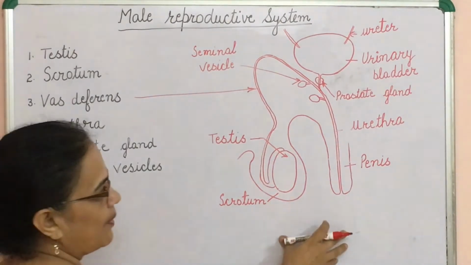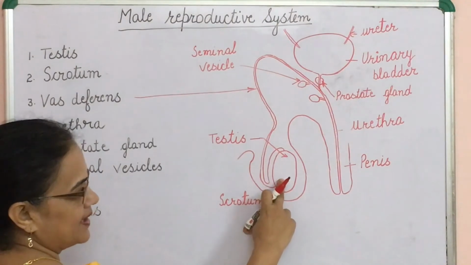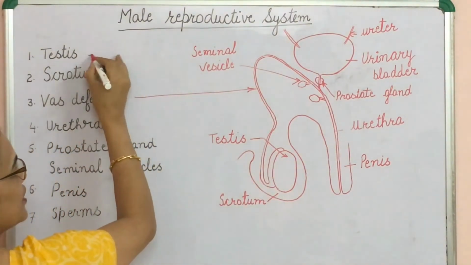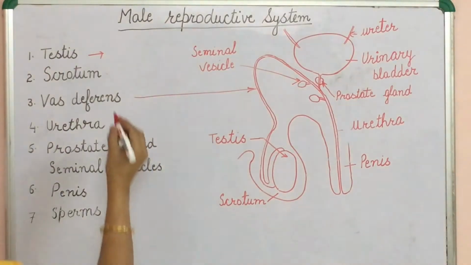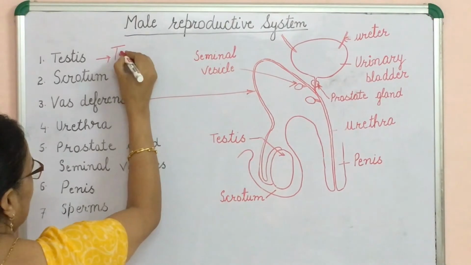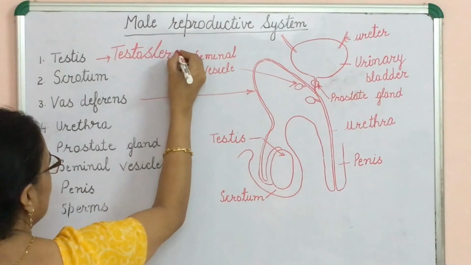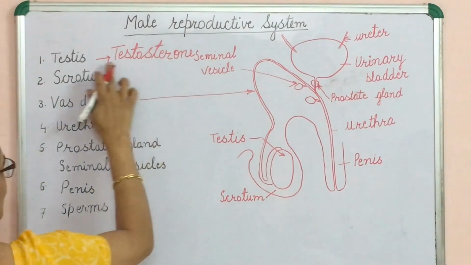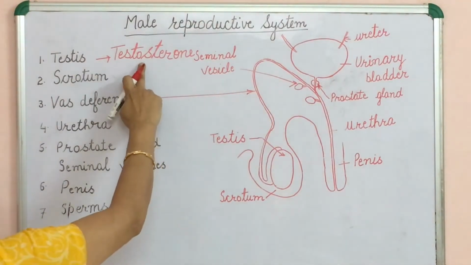So this is the diagram of the male reproductive system. It consists of a pair of testes. What is the function of testes? It produces the male gamete, that is sperm, and produces the hormone testosterone. The male hormone is testosterone. This hormone is responsible for the production of male germ cells and secondary sexual characters in male. What are the secondary sexual characters in male? Mustaches, beard, these are the secondary sexual characters in male.